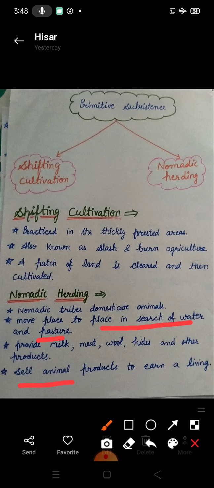So when these nomadic tribes move from place to place in search of water and pastures, the animals are dependent on the natural vegetation of the area. So this is nomadic herding. That comes under primitive subsistence farming, that means they fulfill their own requirement.